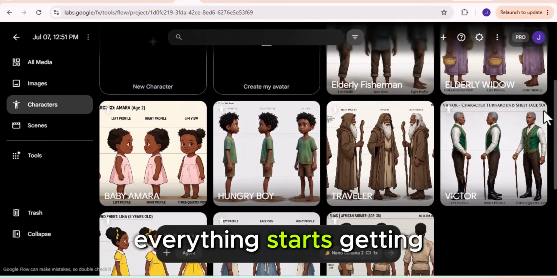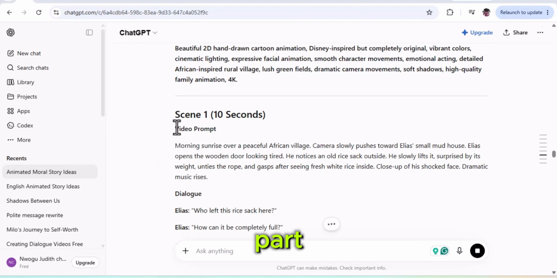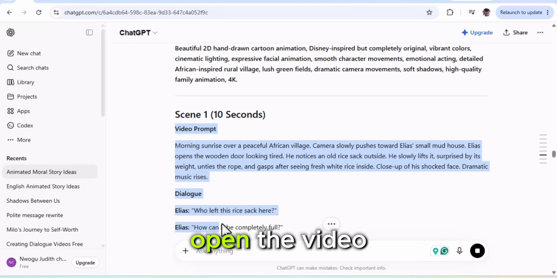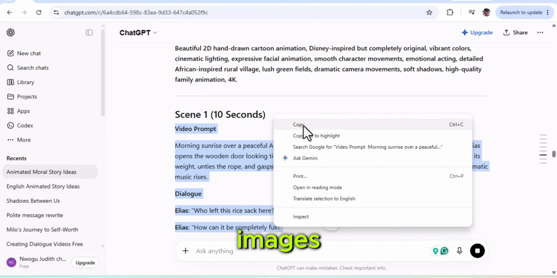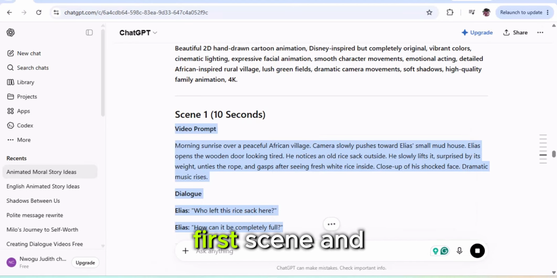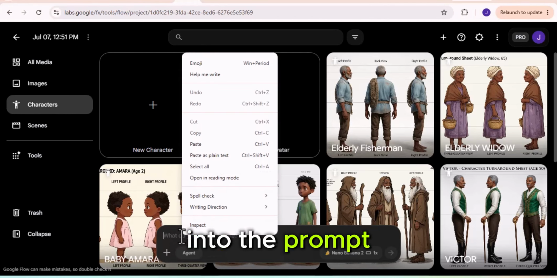This is where everything starts getting really exciting. Because in the next step, we're finally going to animate them and turn these still images into a fully animated 2D cartoon movie. Now it's time for the fun part, bringing our characters to life. Go back to ChatGPT and open the video prompts we generated earlier. Remember, we generated the video prompts before creating our character images. Now copy the prompt for the first scene and head back to Google Flow. Paste the prompt into the prompt box.